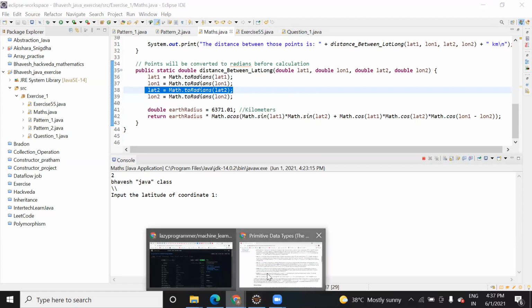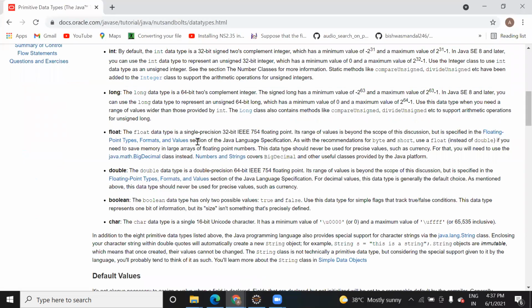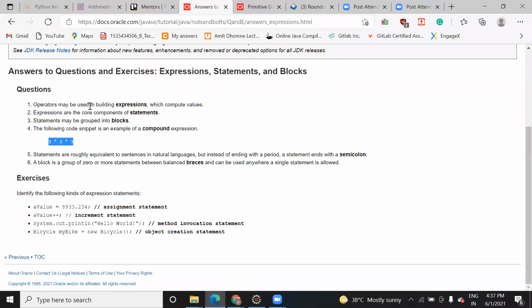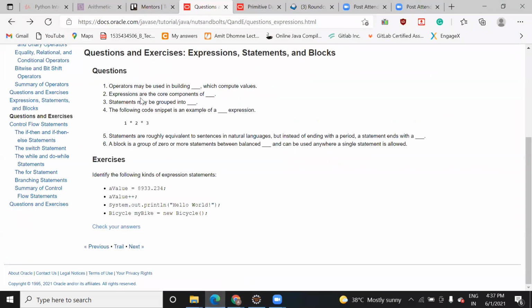That's why here they ask you the question: operator may be used in building dash which compute value. So obviously it's a kind of expression, you can say. Expressions are the core component of what? Statement.